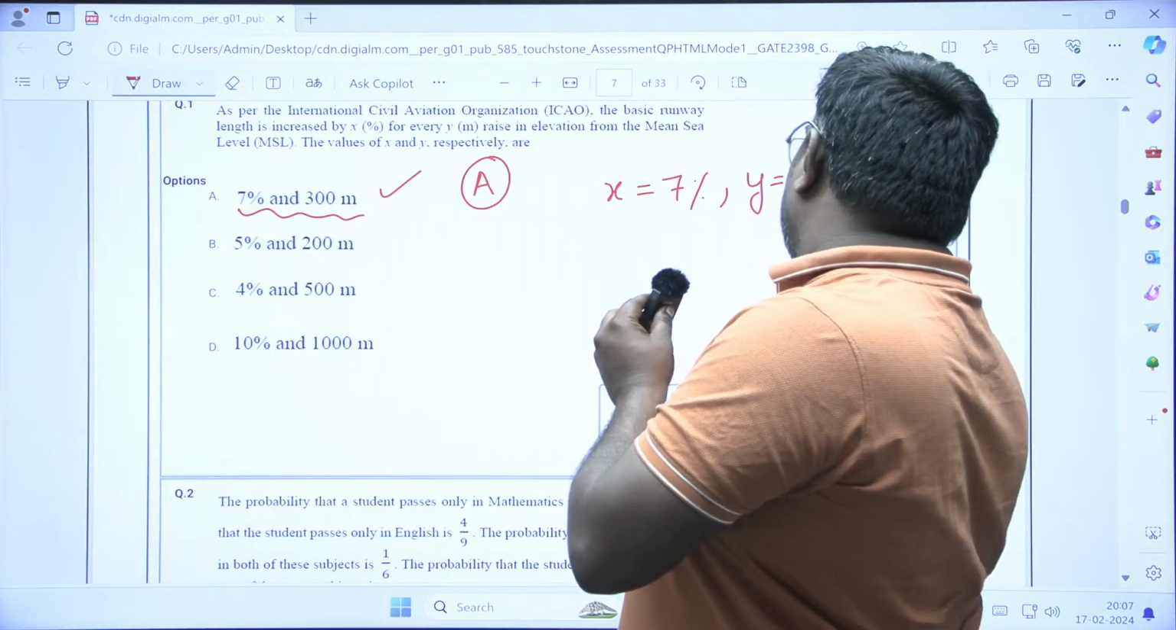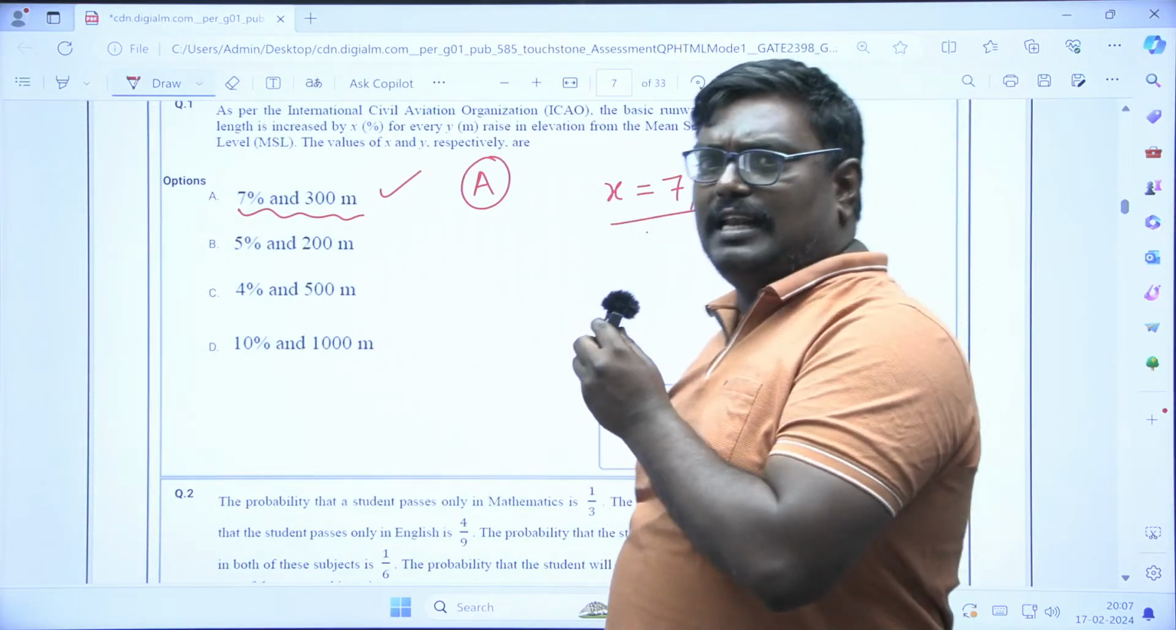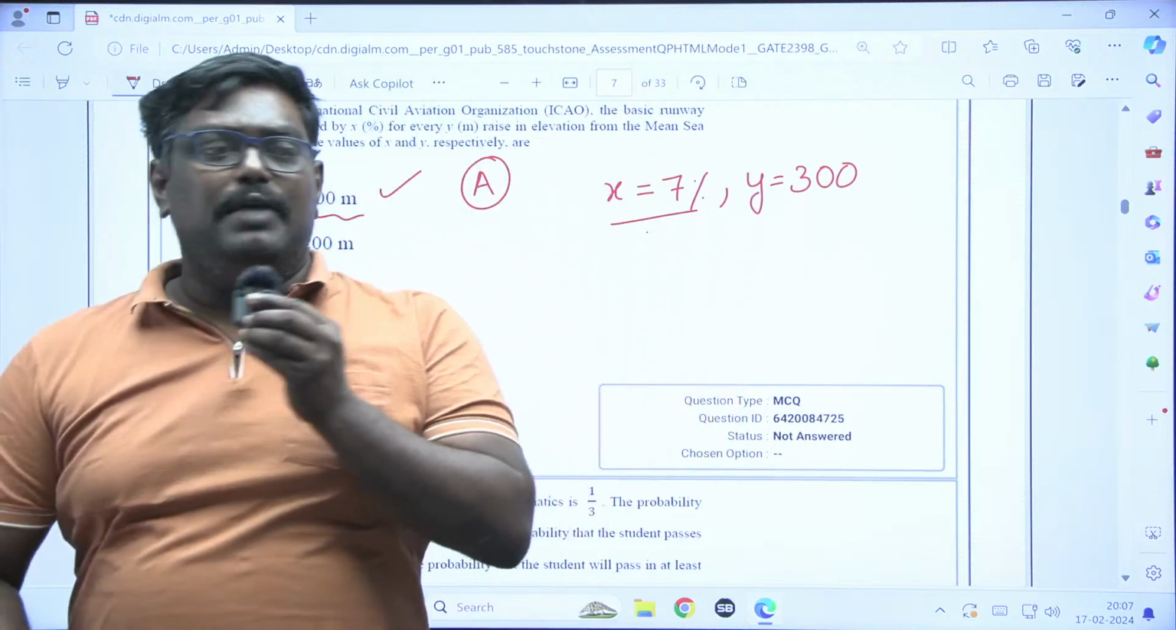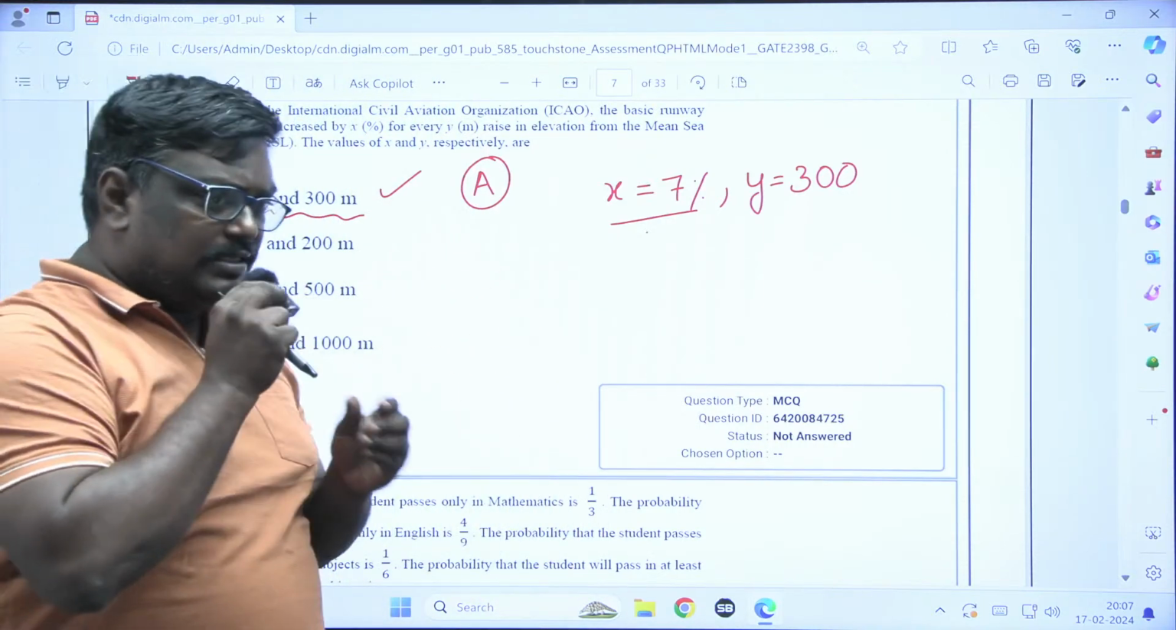So here what is the X? X is nothing but the percentage increase in length, and Y is nothing but the elevation. Okay. Is this clear, sir?